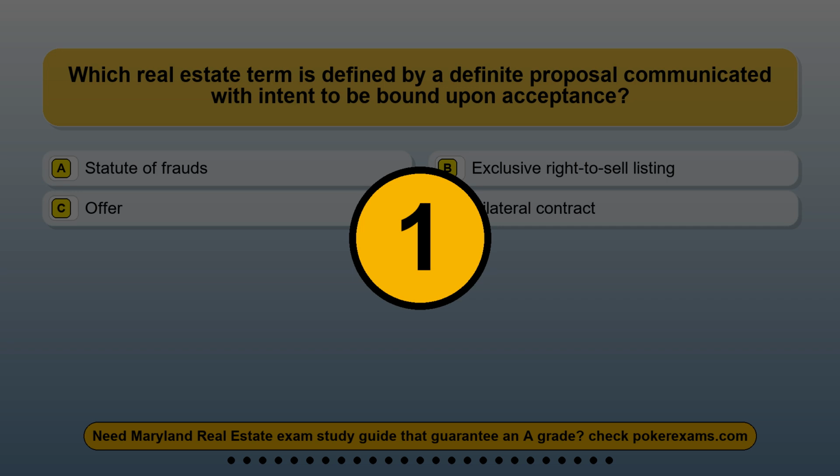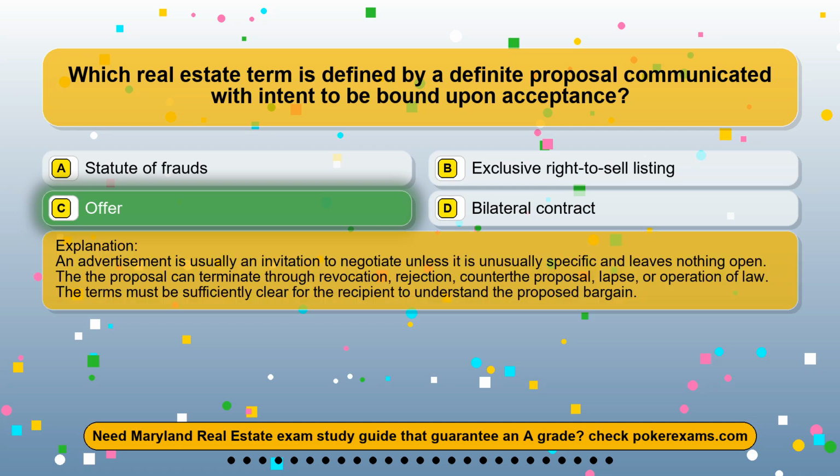The correct answer is option C. Offer. An advertisement is usually an invitation to negotiate unless it is unusually specific and leaves nothing open. The proposal can terminate through revocation, rejection, counter-proposal, lapse, or operation of law. The terms must be sufficiently clear for the recipient to understand the proposed bargain.